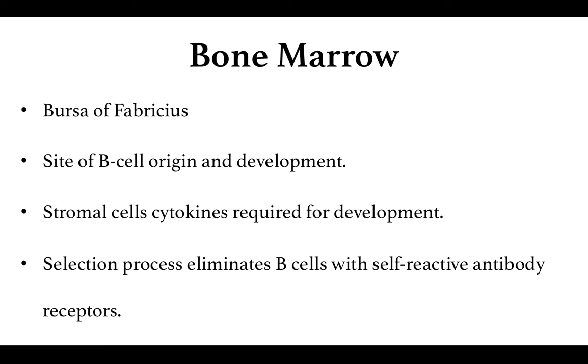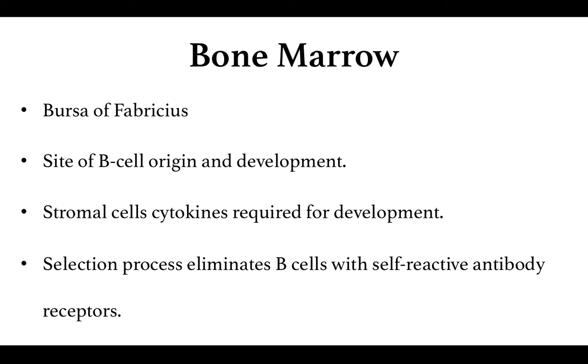Within the bone marrow, hematopoiesis occurs, and therefore all the blood cells are derived in the bone marrow. After the formation of the cells in the bone marrow, the other types of cells leave the bone marrow and enter into the circulation. But the B cells remain in the bone marrow, they mature within the bone marrow, and after maturation they are educated to differentiate between the self and the non-self antigens.